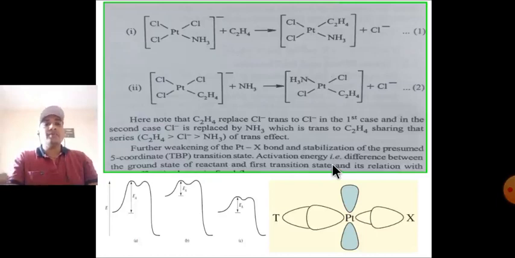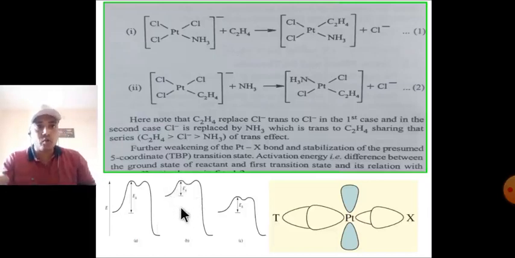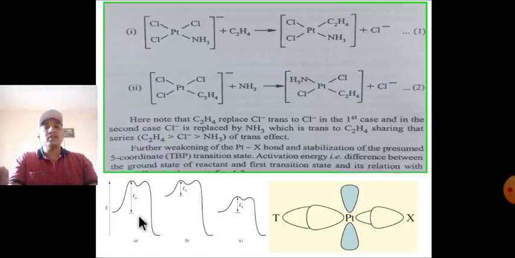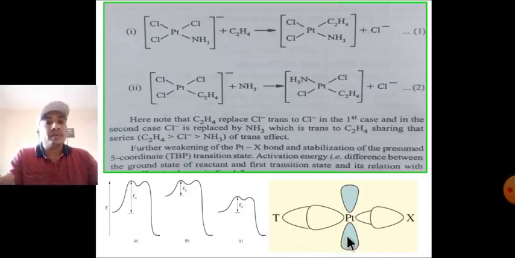The activation energy, that is the main difference of the trans influence, is between the ground state of the reactant and the transition state, and its relation with the energy diagram shows the influence: the ground state energy and the transition state energy differ more, so the trans ligand is easily lost. This is the ground state and this is the excited state, and this is the combination of A and B. This diagram shows a platinum complex, this is the leaving ligand and this is the trans ligand.